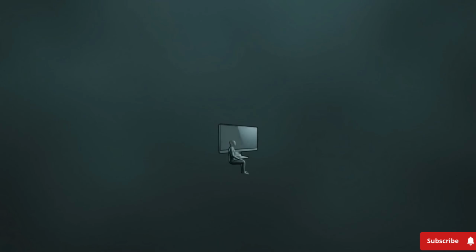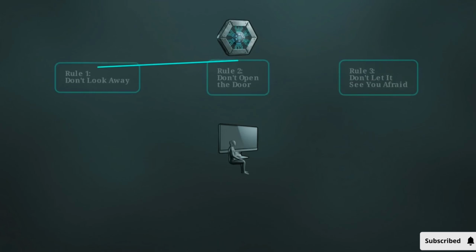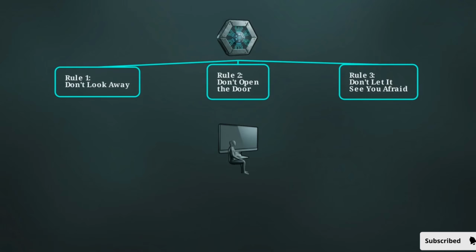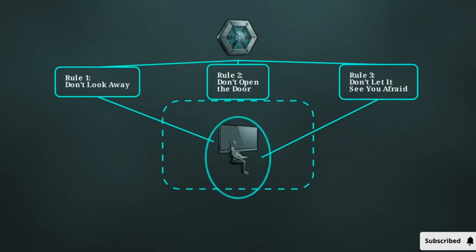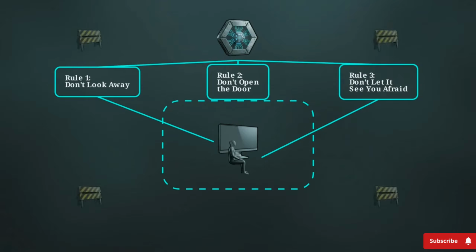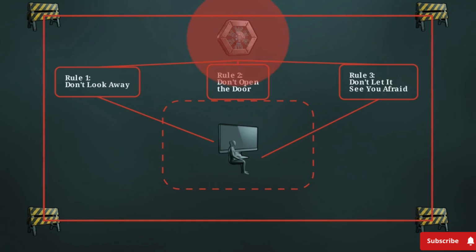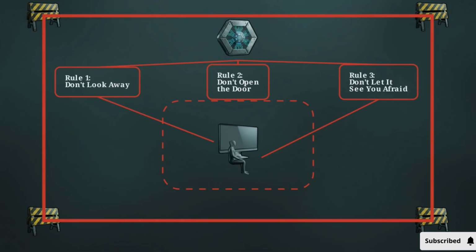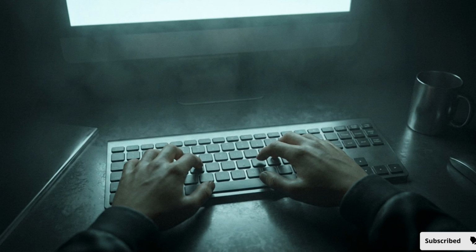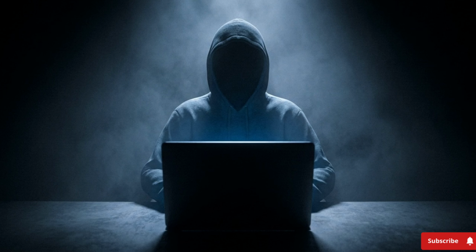And as high-level pacification triggers, by demanding compliance, forcing Arav to look at the screen, stay in his room, and suppress his fear, the algorithm kept him stationary while the physical trap tightened around him. Arav's decision to follow the rules was the exact mechanism that ensured he remained in place until escape was no longer possible. A terrifying reality for the digital age. We assume we are the ones operating, but in the dark corners of the web, the screen might simply be the bait used to keep us still.